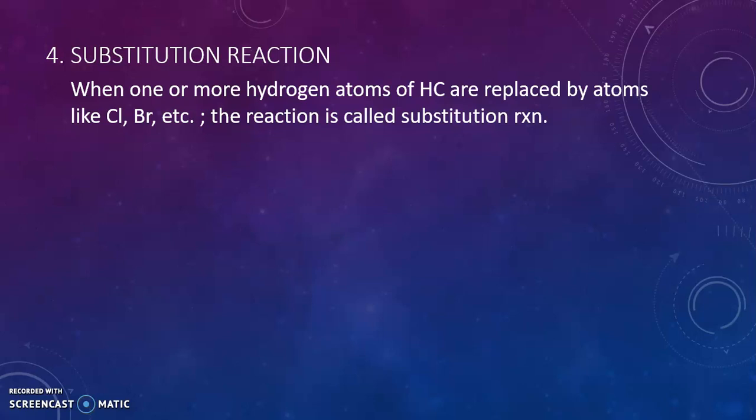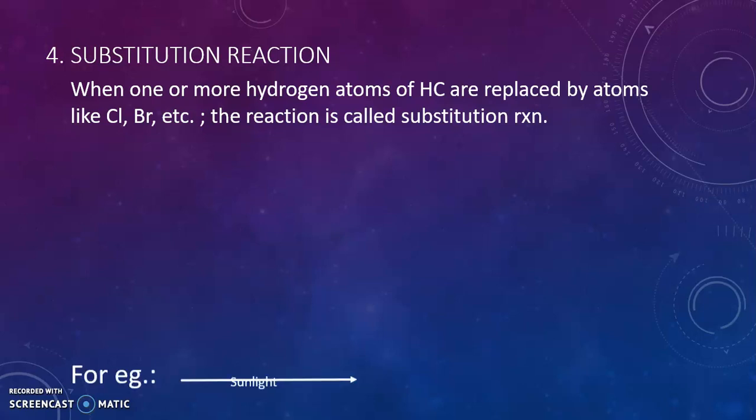Now in your higher classes, you will be studying many more substitution reactions in which atoms other than hydrogen are being replaced. Here in this chapter, we will be dealing with substitution reaction of alkanes only, in which one or more hydrogen atoms are being replaced by atoms like chlorine, bromine, etc. When hydrogen atoms are replaced by chlorine, the reaction is called chlorination. When they are replaced by bromine, the reaction is called bromination.